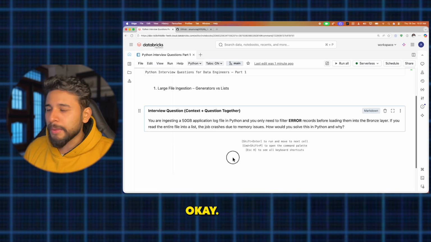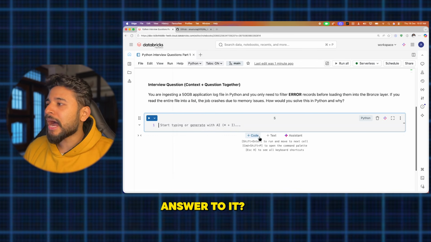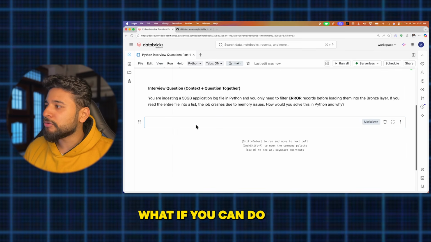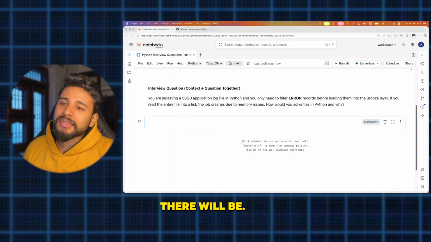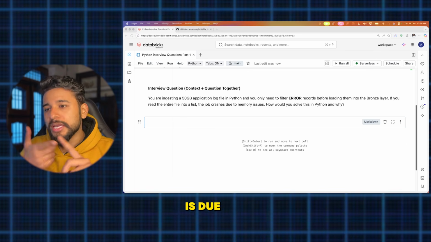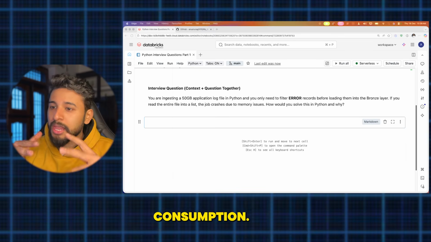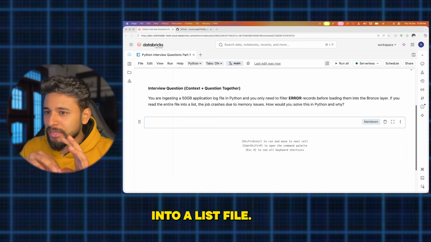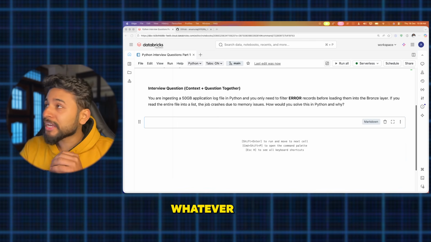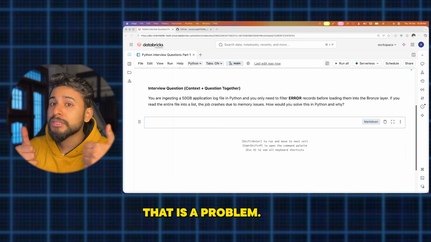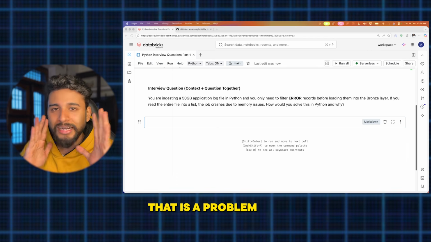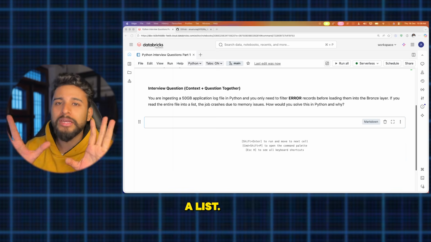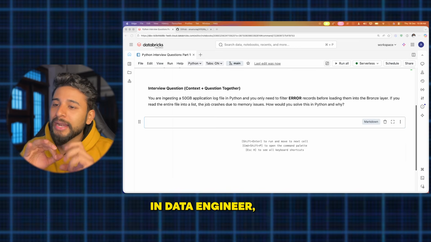That is a problem. So basically, what will be the answer to it? The issue is due to memory consumption, so you'll try to narrow down to that only. When we read a file into a list, all the records that are present will come into the memory. That is the issue right now, because he or she is trying to load everything into a list.